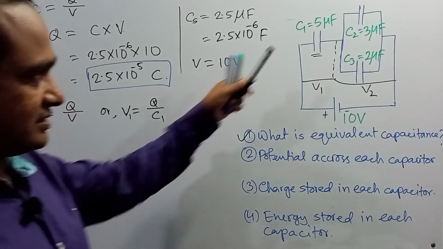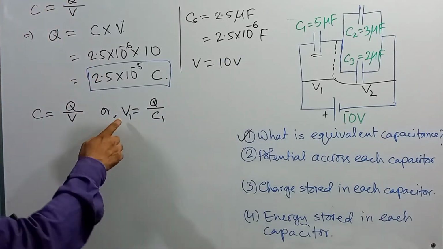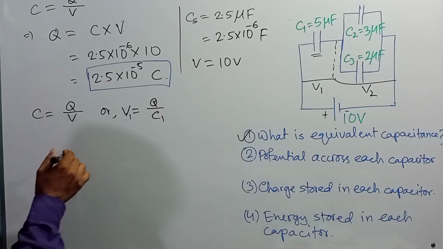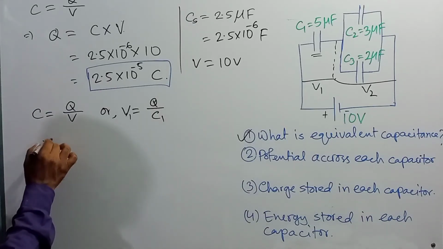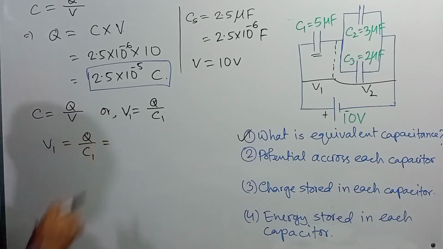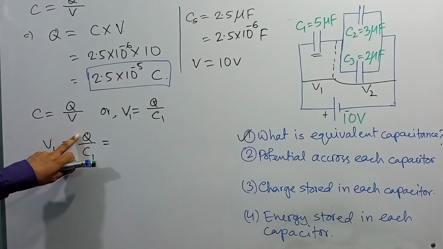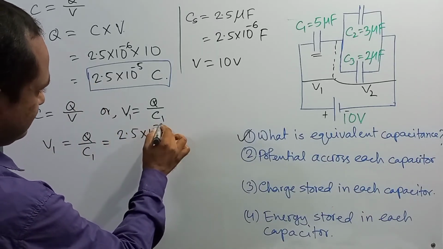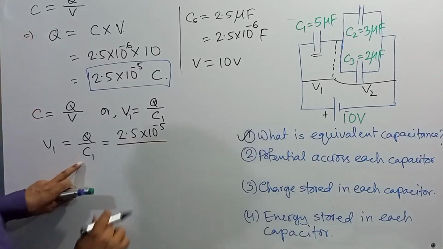So for the first capacitor, if the potential across C1 is V1, we can write V1 is equal to Q by C1. Using the value, Q is equal to 2.5 into 10 to the power minus 5 divided by C1.